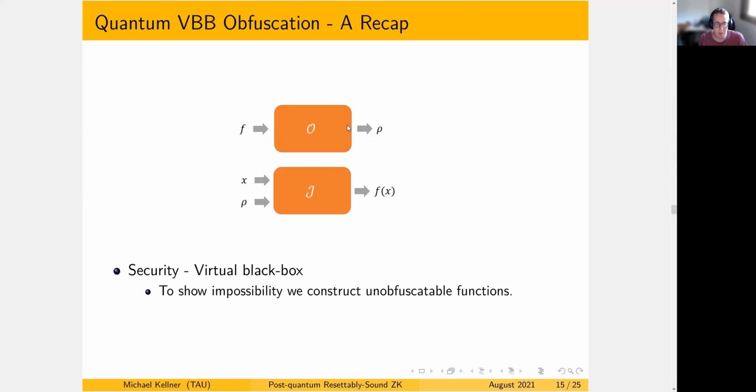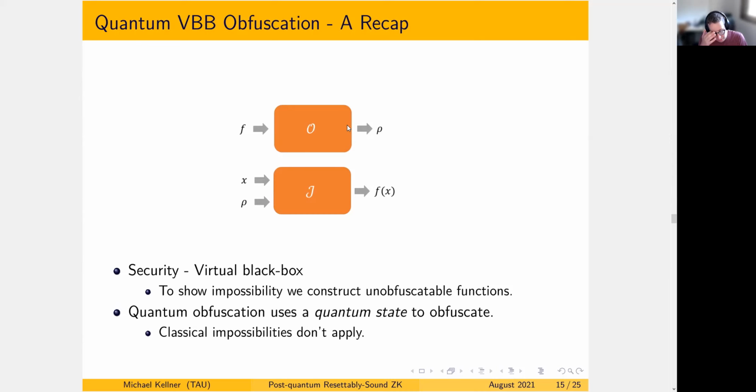I would like to emphasize that the possibilities that are known in the classical case do not hold in this domain, since we now consider obfuscation using quantum states and not circuits. And as such, quantum states are not copyable and are disturbed by measurements. And these kinds of traits prevent us from using the same proofs that were done in the classical case. And indeed, a line of work recently in 2020 showed that this kind of notion is impossible under some assumptions,